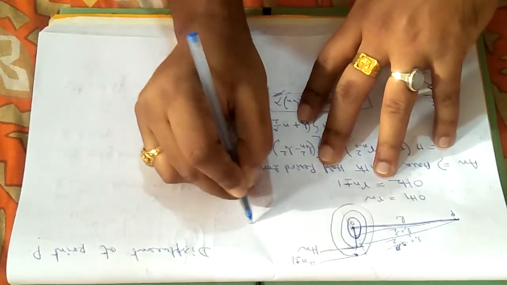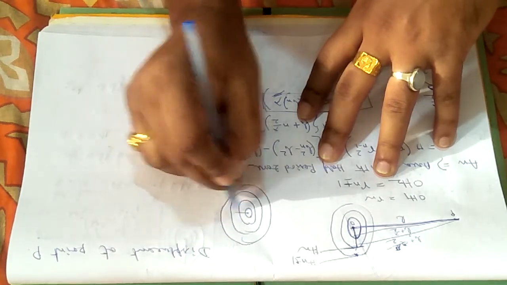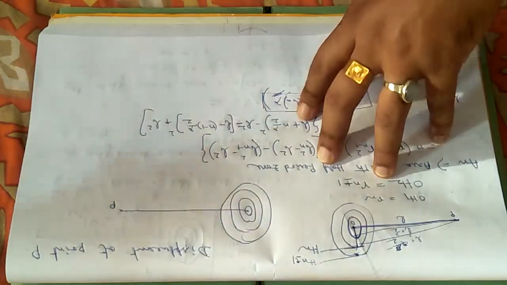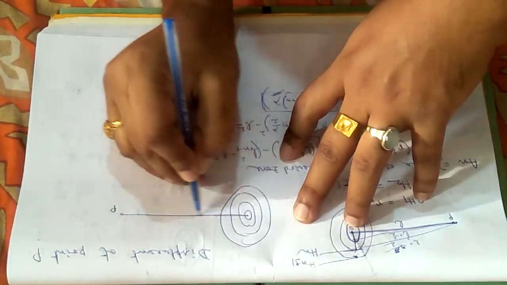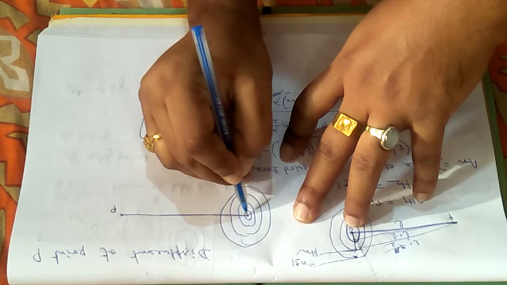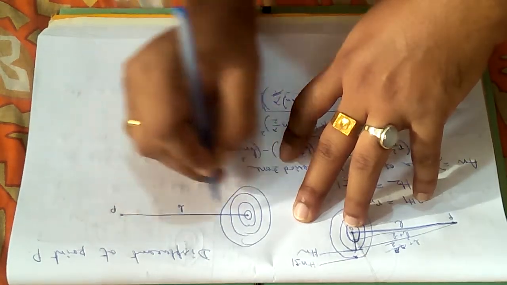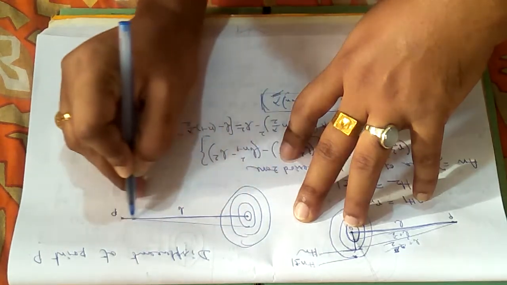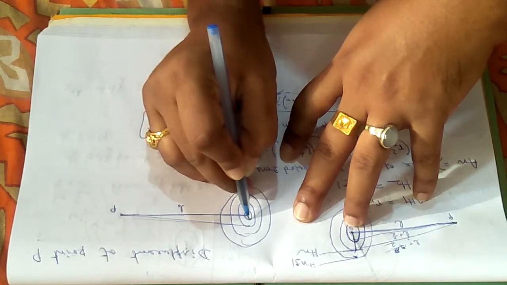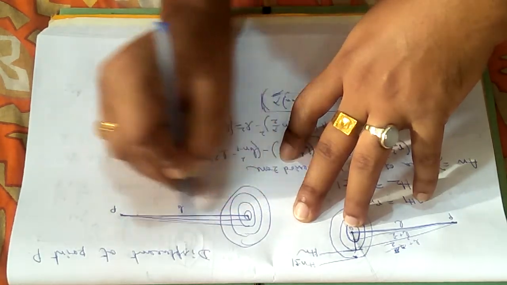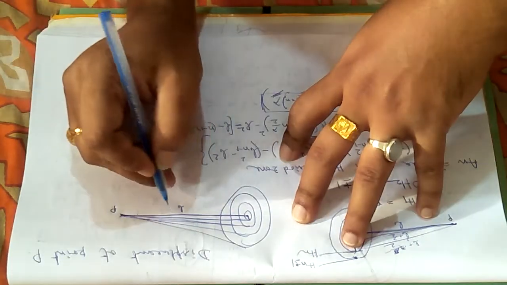If I again draw it, suppose these are the different zones, and this is the point P. What I am trying to calculate is the distance between the center of the zones and the point P, if it is B. For the first half period the distance is B; for the second, third and fourth half periods the distance will go on changing.